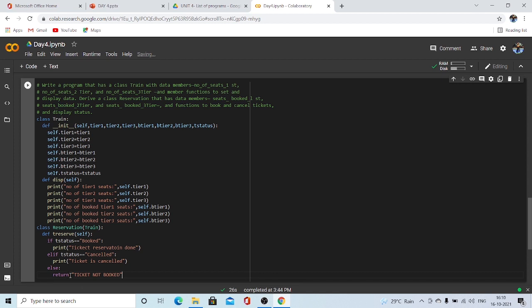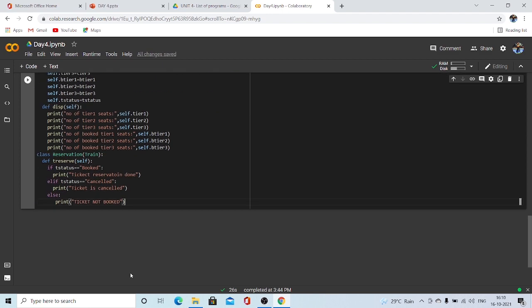Okay, it's return. Caps lock is on, right? Remember, print all the letters should be small. Okay, now we are done with the program.